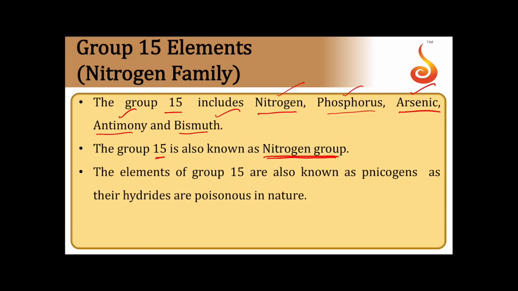The elements of the 15th group are also known as nicogens. The term nicogen is derived from the ancient Greek word meaning choking or suffocating. As the hydrides are poisonous and cause choking, these elements are called nicogens.